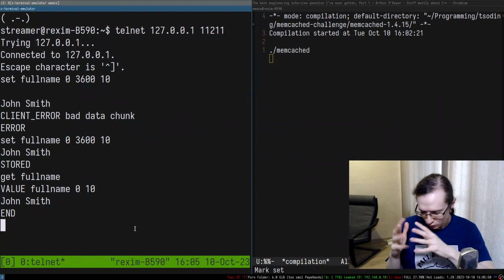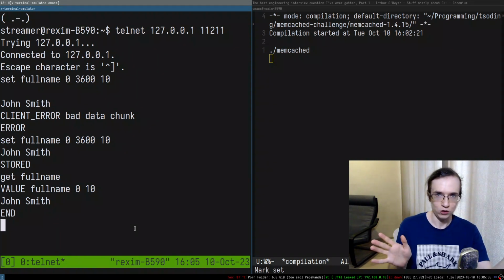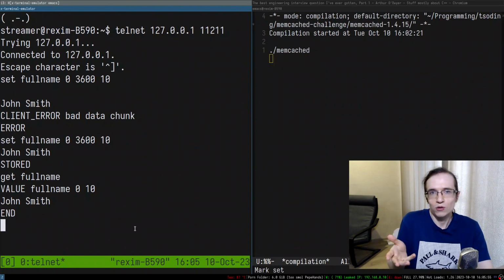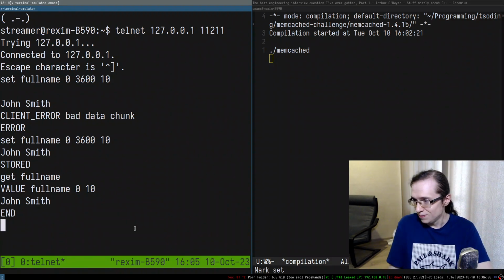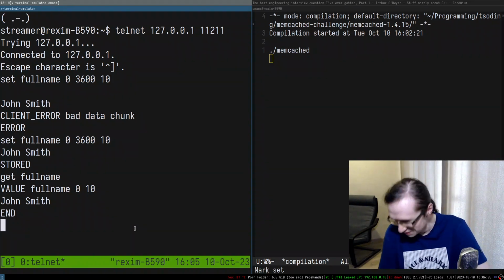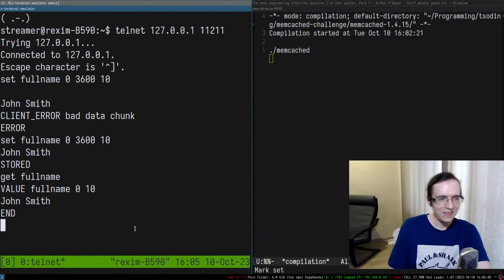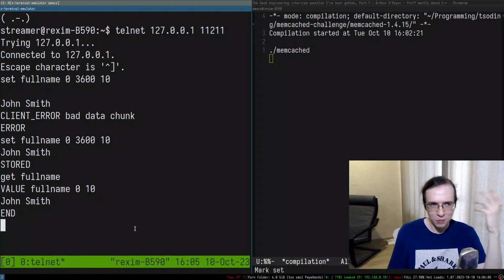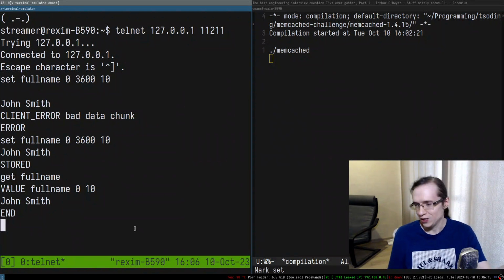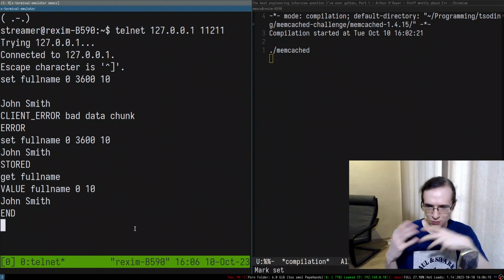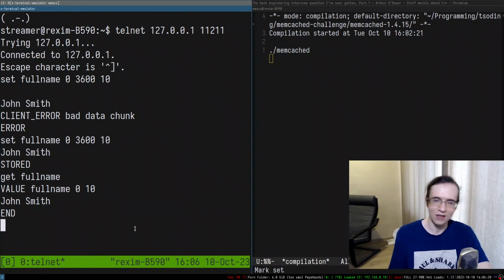Right. But what if you have a very simple application, right? A very simple application for which something like Postgres or MySQL is going to be complete overkill? Well, you can use memcached. Right, so it's kind of a bizarre way, kind of a bizarre use case for such databases. And on top of that, you can use it for caching things, right? So you can pre-compute some stuff and you can cache it and stuff like that.